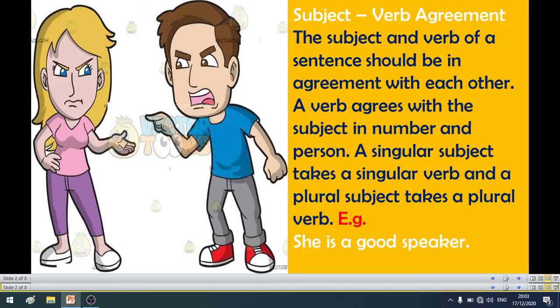A verb agrees with the subject in number and person. A singular subject takes a singular verb and a plural subject takes a plural verb. ஸோ சிங்குலர் சப்ஜெக்டாக இருந்தால் சிங்குலர் verb எடுக்கும், plural சப்ஜெக்டாக இருந்தால் அந்த சென்டென்ஸில் அது plural verb எடுக்கும்.